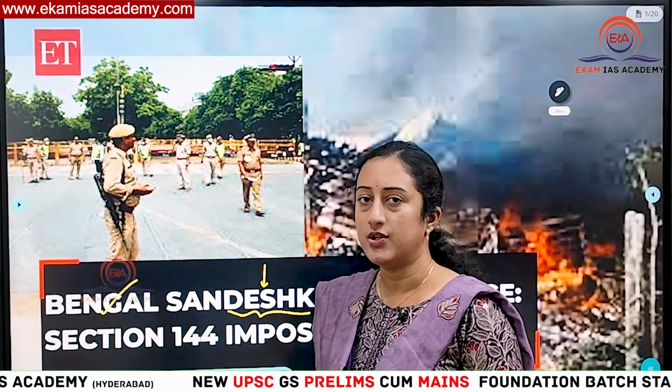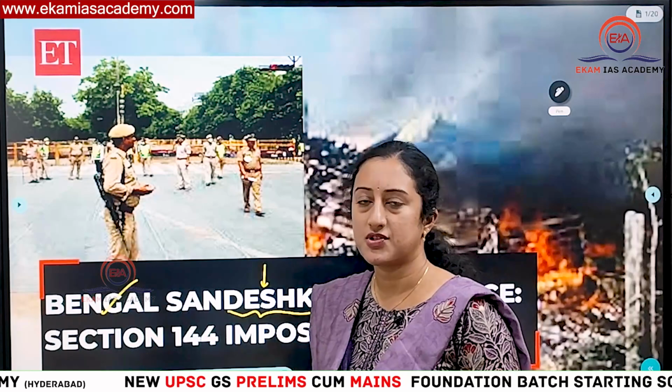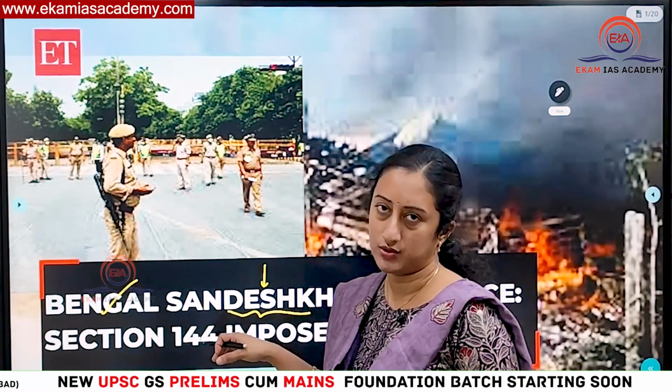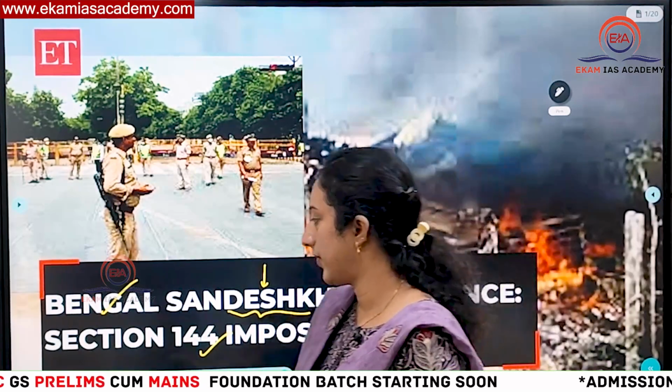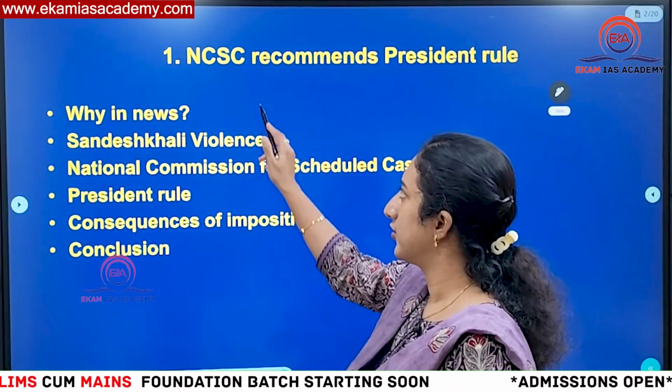They alleged that the local leaders are sexually harassing them and are also resorting to land grabbing and all. In this light, the Supreme Court has accepted a public interest litigation which was filed before it to look into this matter. So we'll be looking into this, and we'll also know Section 144. So this is going to be the issue.